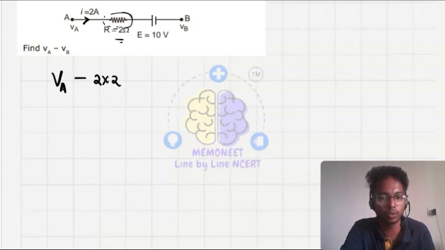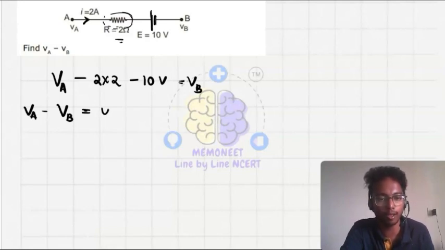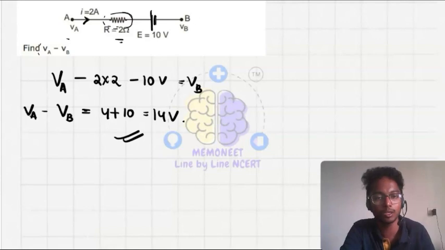2 into 2. Then we are moving from the positive plate of the battery to the negative plate, so it will be negative. Minus 10 volt is equal to VB. So VA minus VB will be, if I take these two quantities to the RHS, 4 plus 10, that is equal to 14 volt. Like this we have to find out the potential difference between two points in this type of circuits.